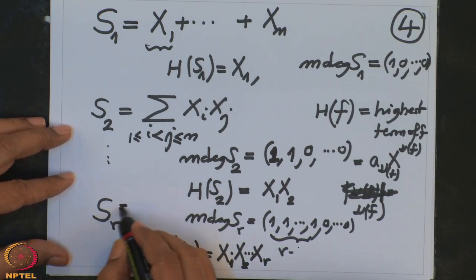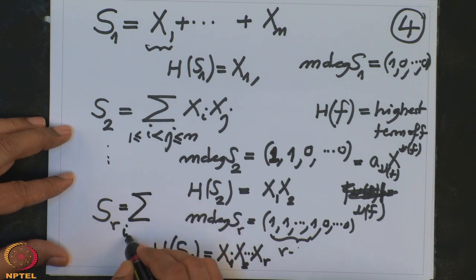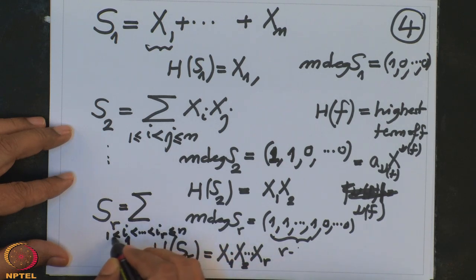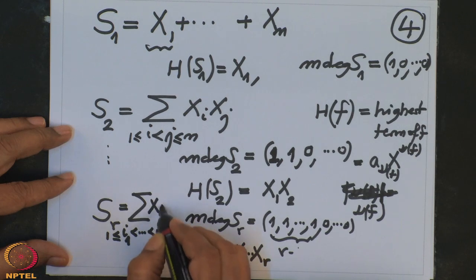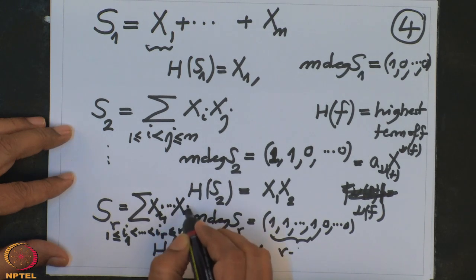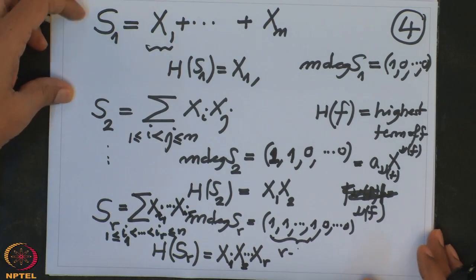That is also very clear because this is the sum running over tuples i1 less than up to ir, each less than or equal to n and bigger than or equal to 1, of x_i1 up to x_ir. It's very easy. So the highest degree term is very easy.